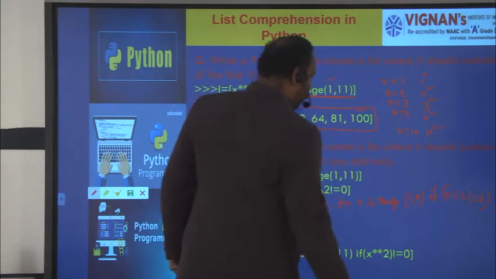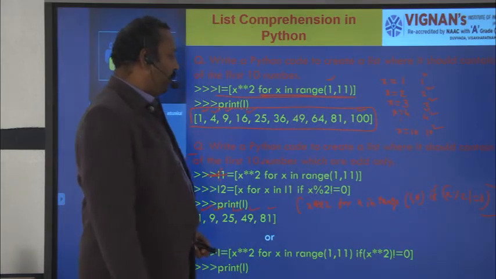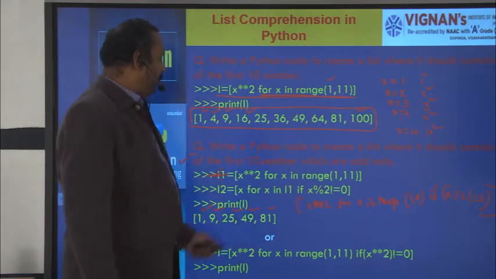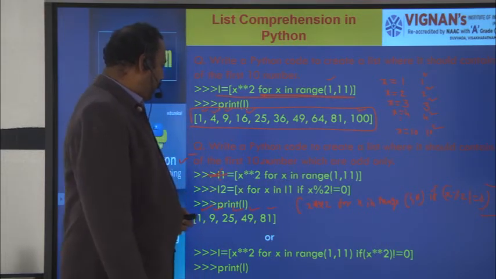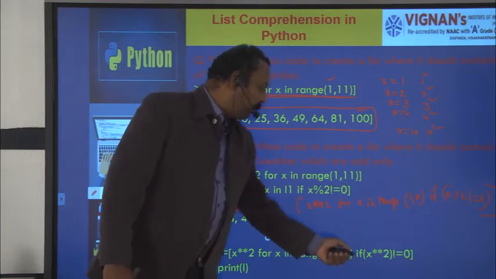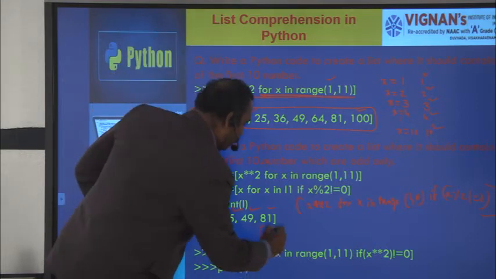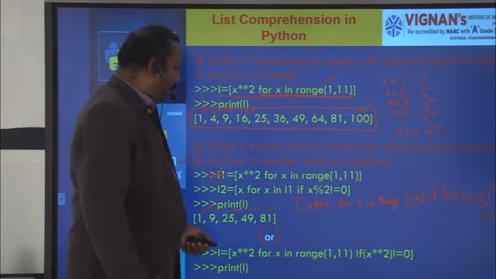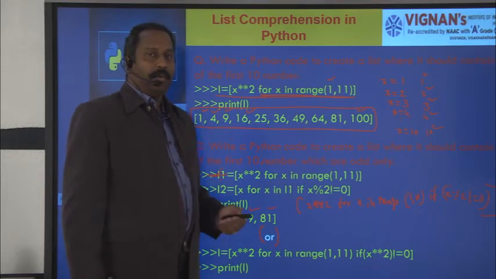You can also specify it like this, in a single line. You can also specify it in two lines. So here you see x power 2 for x in range 1 comma 11 if x mod 2 is not equal to 0, then print L. That means we can also write it in two lines, or you can write a single line. So this is the second example of list comprehension.